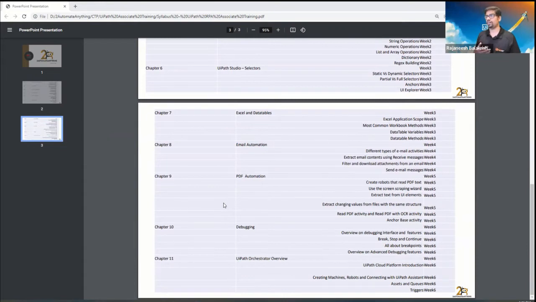I thought I would cover them in 2 weeks, but we were able to cover them in just 1 week, which gave us a week's break. So after 2 weeks, we are now going to look into this important topic, debugging and UiPath Orchestrator. Once you are aware of this topic, you are all good to attend the RPA Associate. I look forward to your certificates coming through.